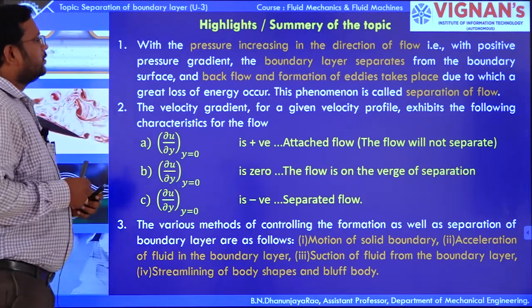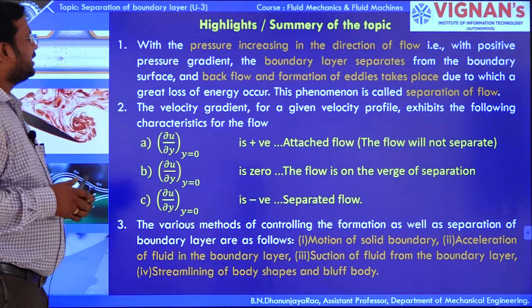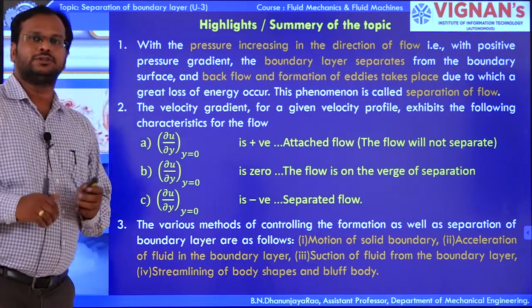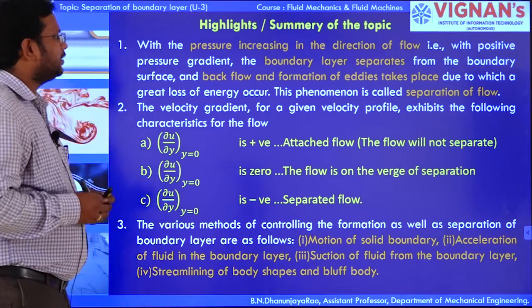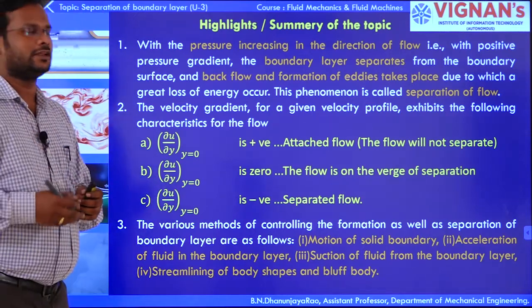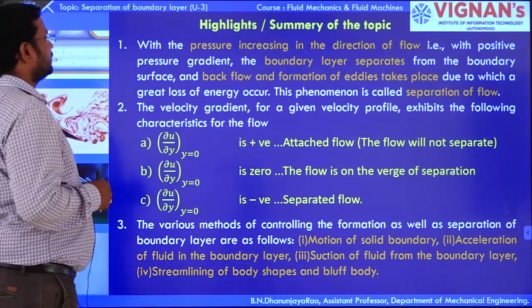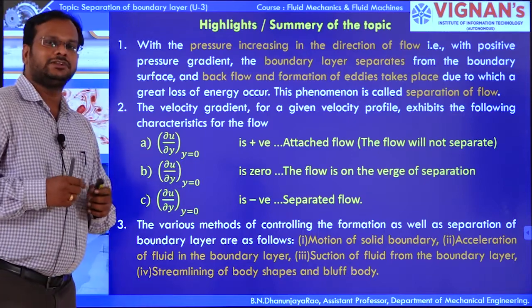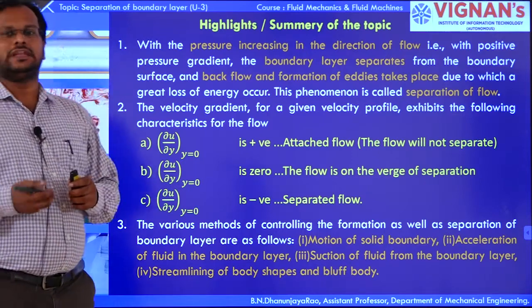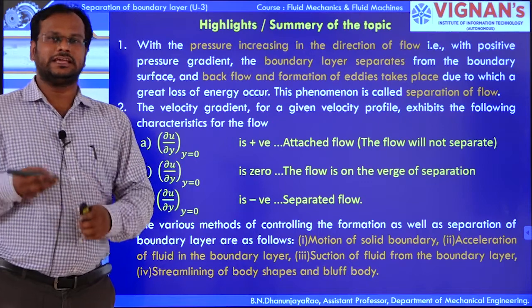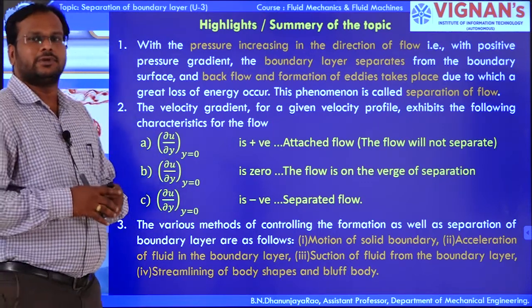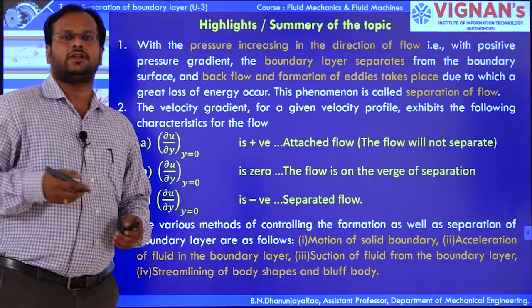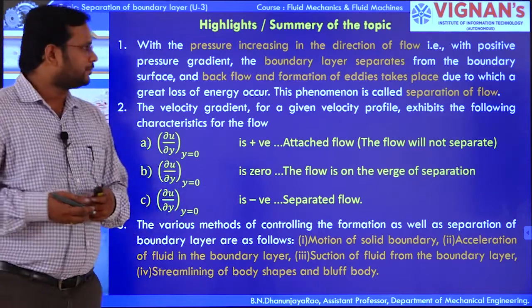Yeah. So with the positive pressure gradient, the boundary layer separates. With the positive pressure, the boundary layer is getting separated from the previous boundary. Yeah, the back formation will create eddies, which will increase eddies, so that the boundary layer is easily going to be separated. So it will increase the fluctuations on the particular body.